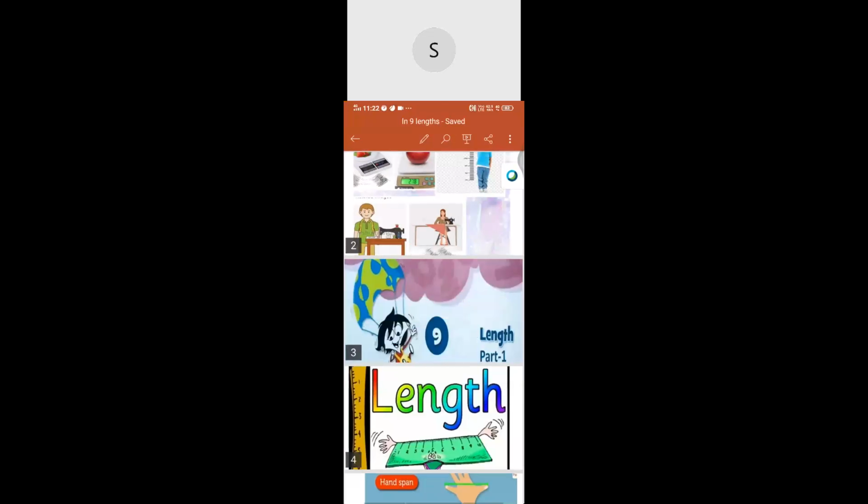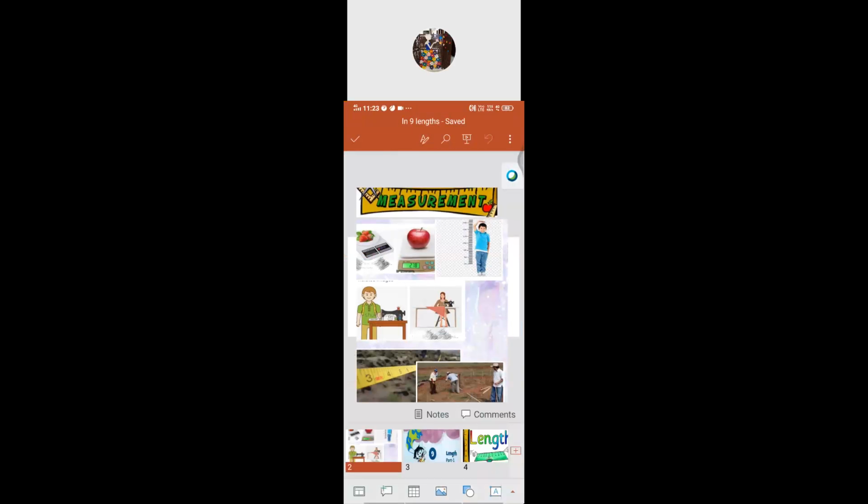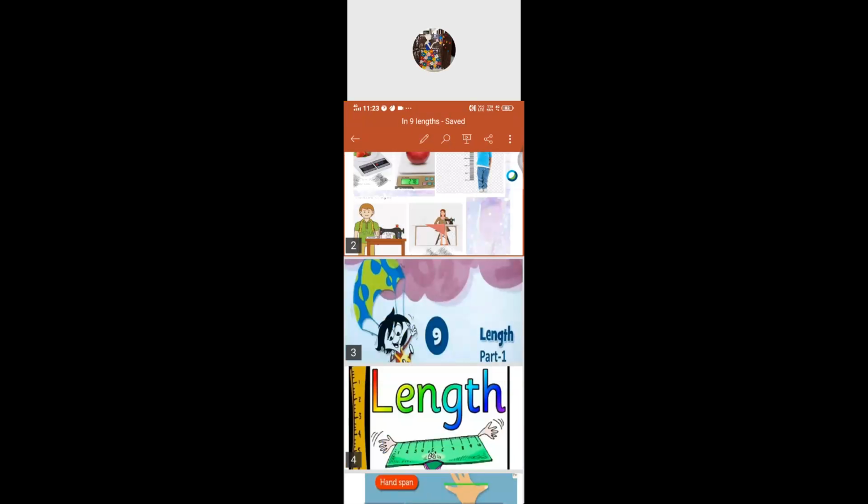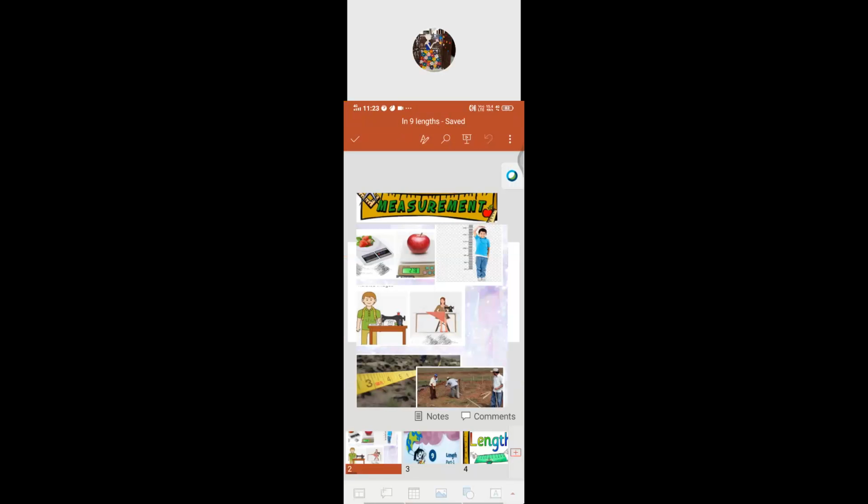So today, our lesson is length only. So before that, we came to know what it means, measurement. Please, children, please mute your mobile. So the action of measure. So now we are going to begin the lesson number 9.